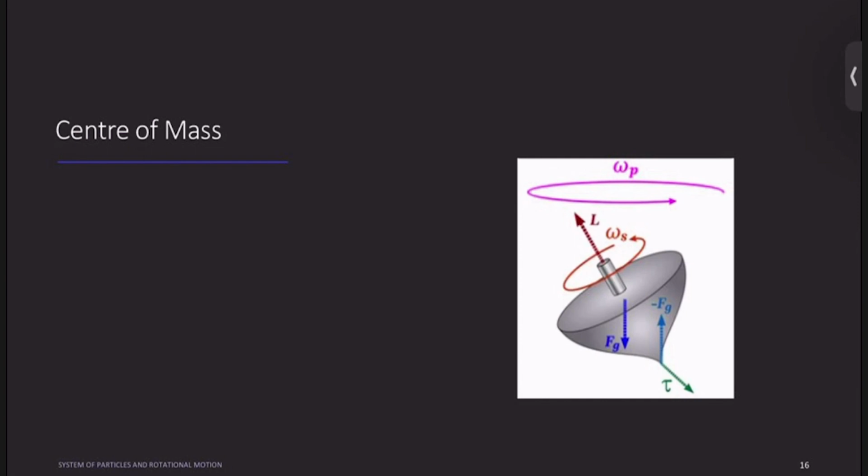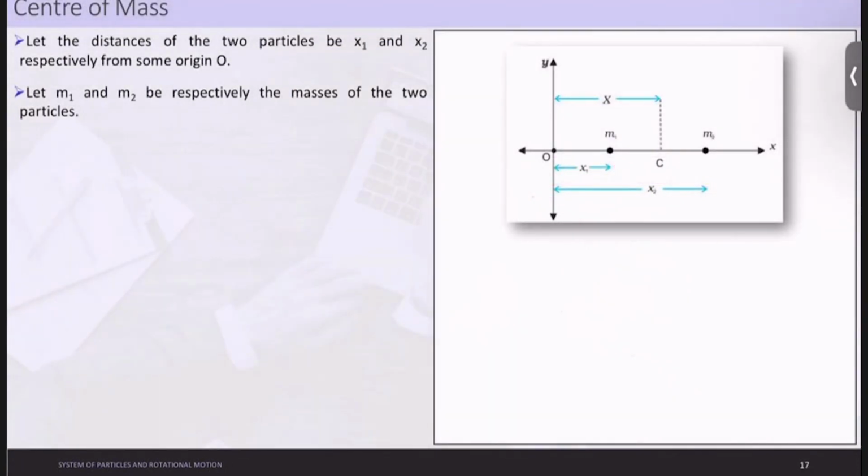Okay. So with all that discussion, let us start with the first concept to be studied in this chapter, which is center of mass. Let me introduce you to center of mass directly. We shall first see what the center of mass of a system of particles is and then discuss its significance. So let us first understand how to calculate the center of mass, and then understand how we implement it. We will understand the significance afterwards. Let's first understand what this center of mass is.